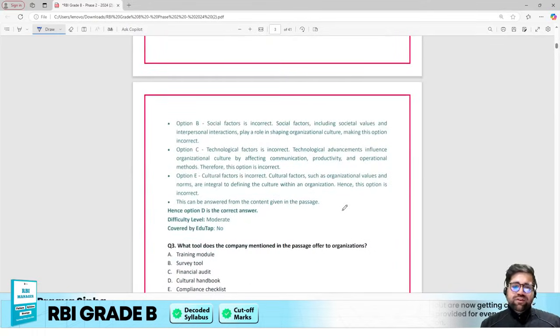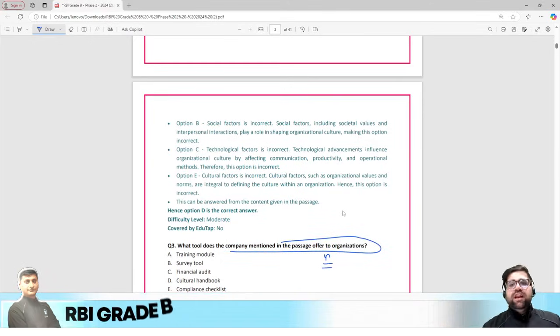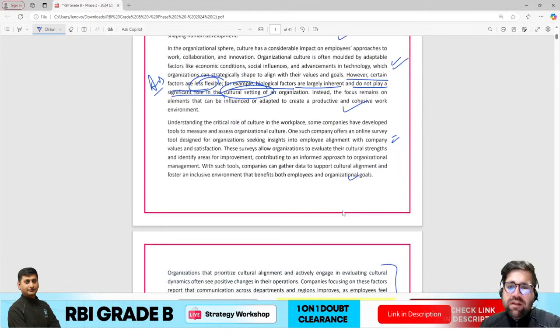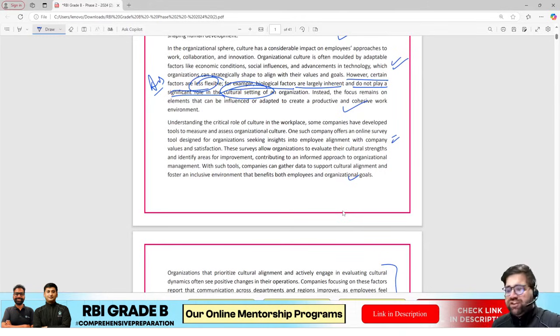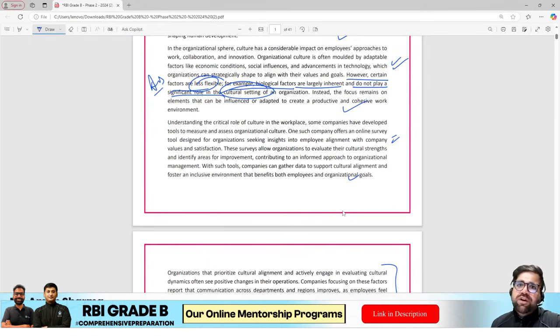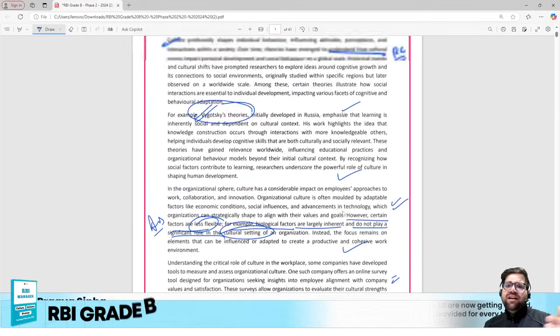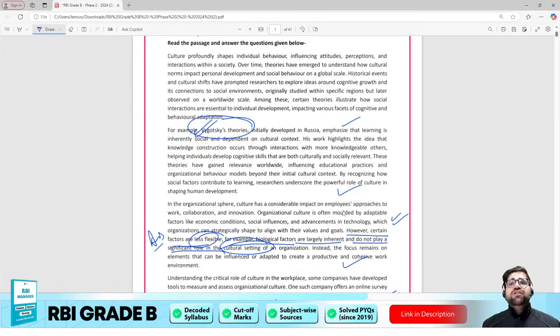Next question. What tool does the company mentioned in the passage offer to the organization? Which particular tool has been mentioned? If you read the whole passage again, the company mentions some survey tools. I have read this passage, and we made it by talking to around 100 to 120 students who have appeared for phase 2. We talked to the students, then verified with other students. It is not exactly the same paragraph which appeared in the exam, but it is based on the same theme.